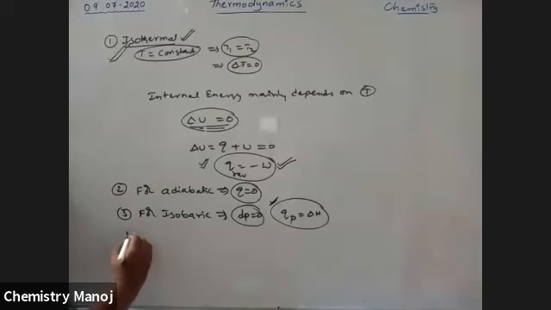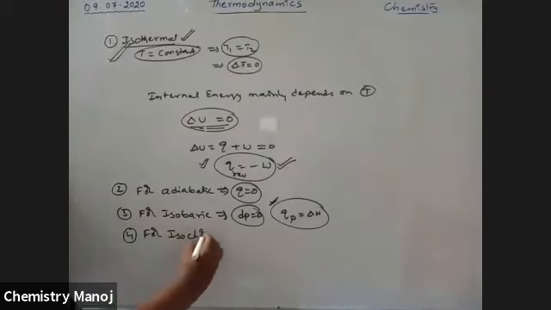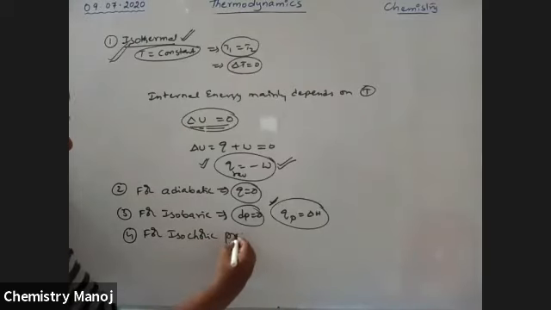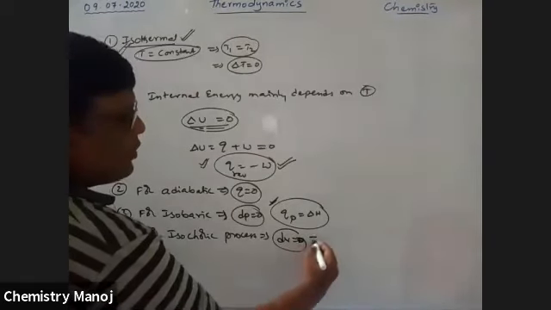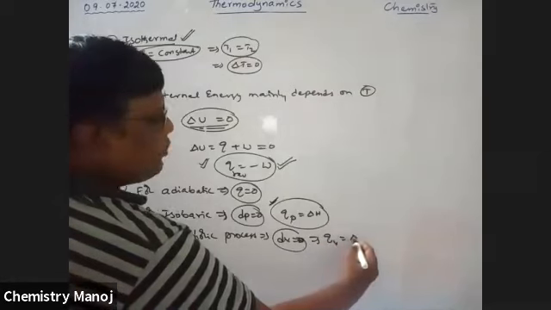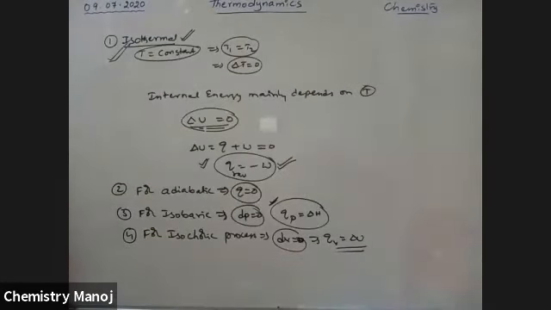Next, for an isochoric process, volume dV is equal to 0. That means constant volume. Here Qv is equal to delta U. So this is applicable. Qv is equal to delta U, and W is 0.